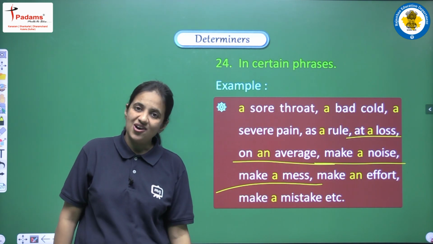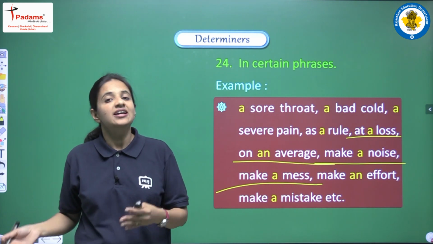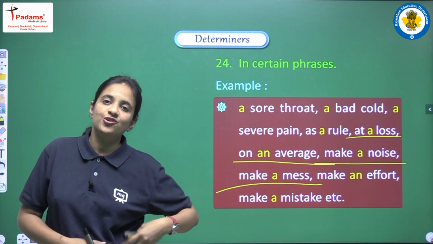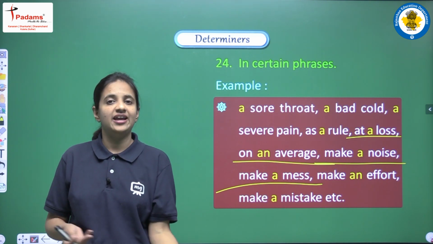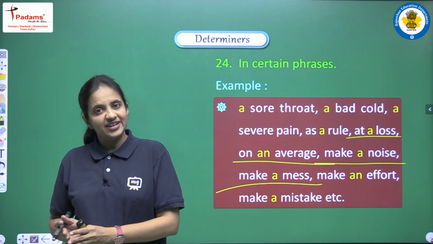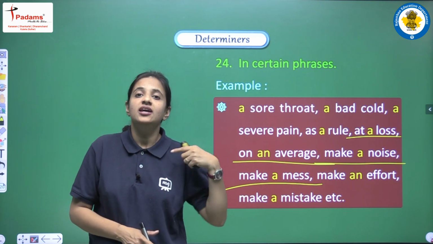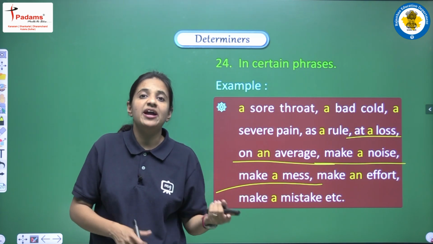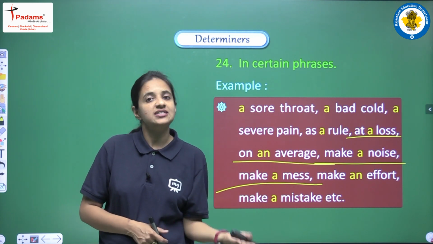Okay, so this is all about these two articles, a and an. I am repeating some of the things for you all. The first important thing is the difference between a and an. Listen very carefully. These two articles are used according to the sound, not according to the letter, not according to the alphabet, but according to the sound. Yes, you have to categorize between vowels and consonants.